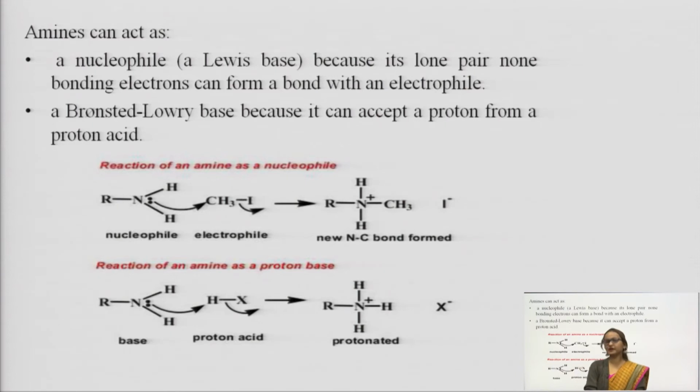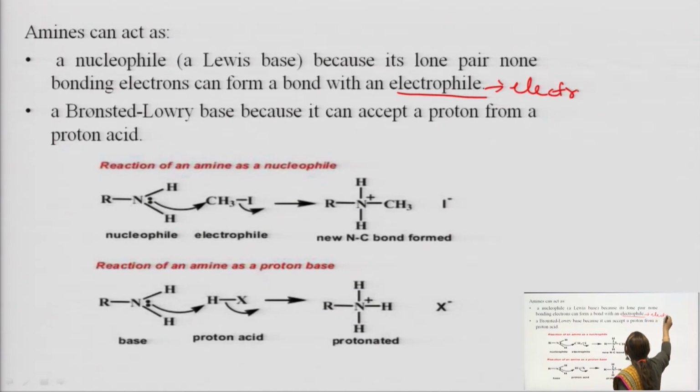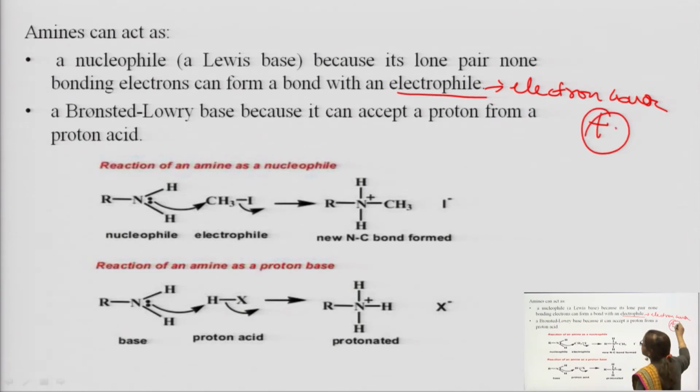Because of the lone pair of electrons, amines can act as nucleophiles. Why nucleophile? Because its lone pair of non-bonding electrons can form a bond with an electrophile. What is an electrophile? An electrophile is an electron lover. Who is the electron lover? That which has a positive charge.